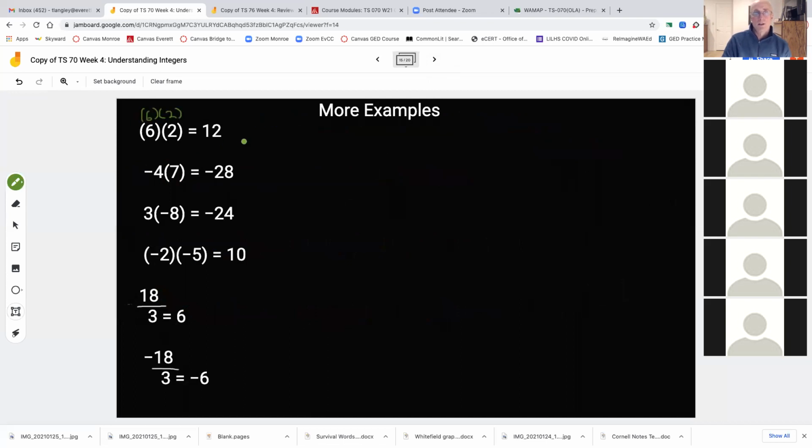So 6 times 2, those are positives, equals a positive 12. A negative 4, and again, it's next to something in parentheses, right next to it. That means times. I'm going to write myself a little note here. That's a negative times a positive. Oh, there's my scenario where the symbols are opposite.